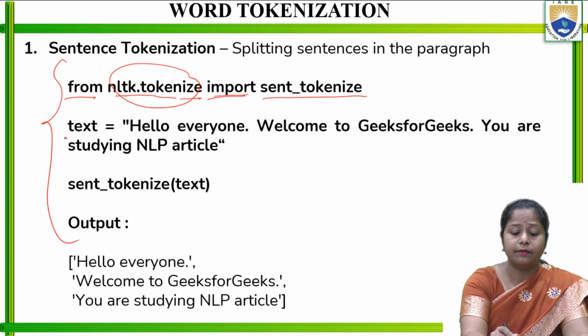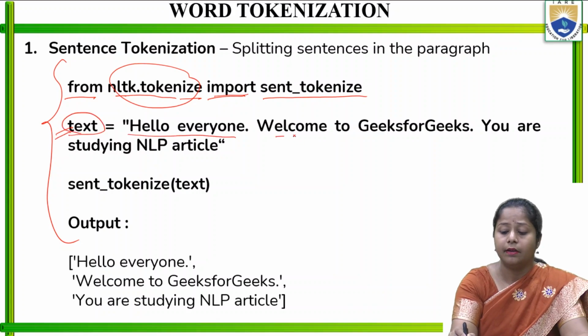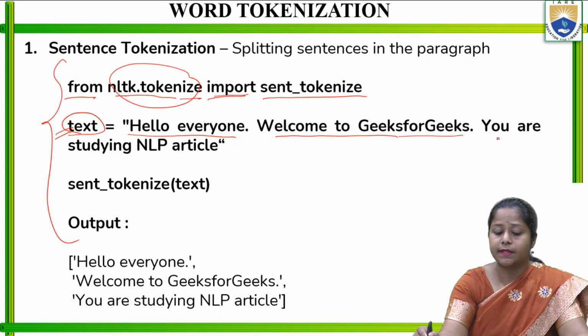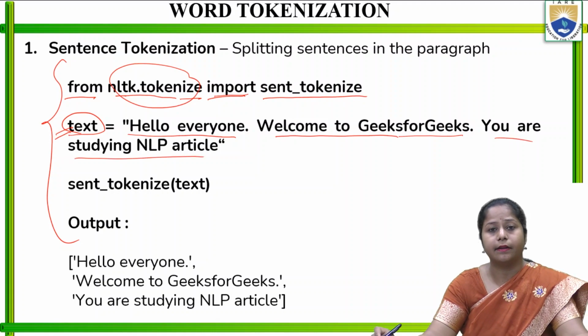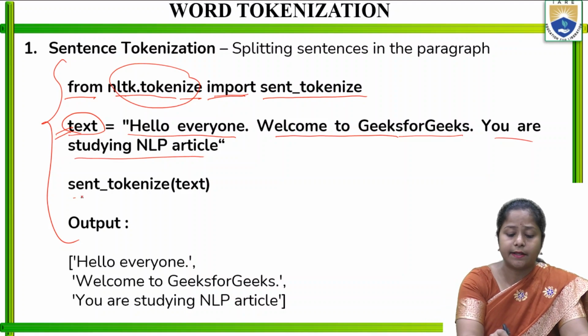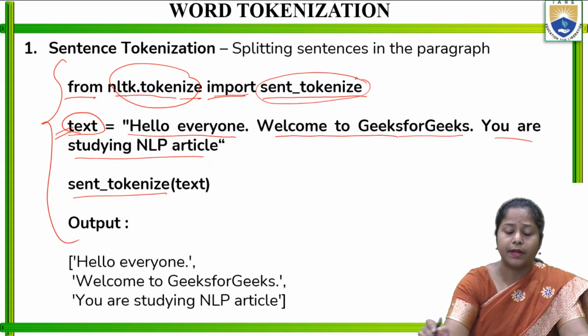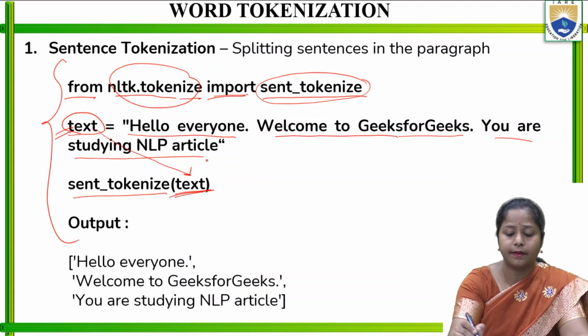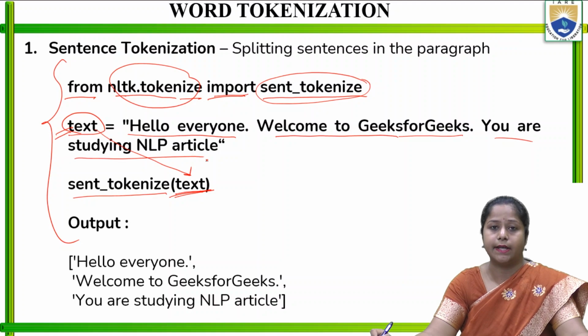Then in the next line I will pass a variable text. Text is equal to: Hello everyone, welcome to Geeks for Geeks, you are studying NLP article. So that is one passage I have passed, and in the next line I will call sent_tokenize that we have imported here, and in the function I will pass this text variable.